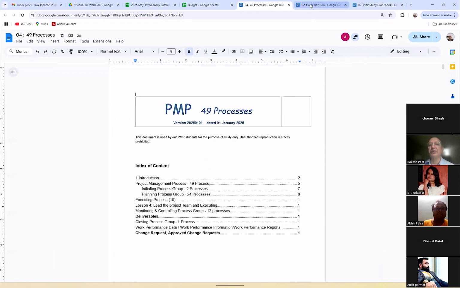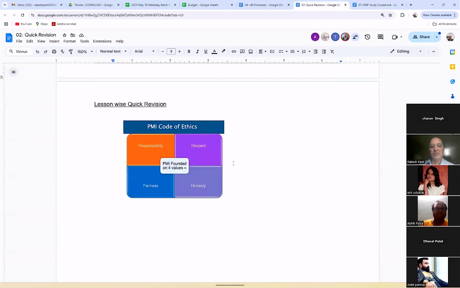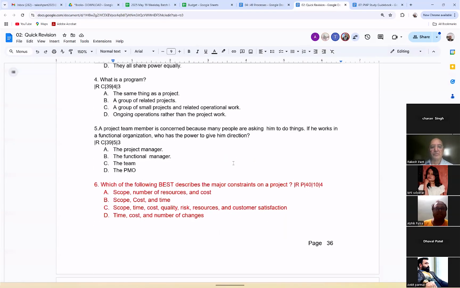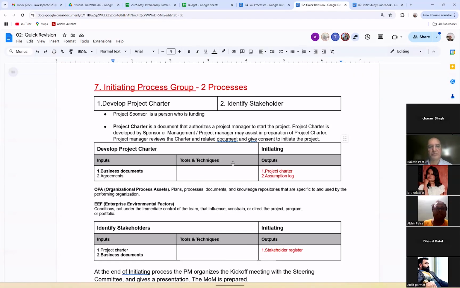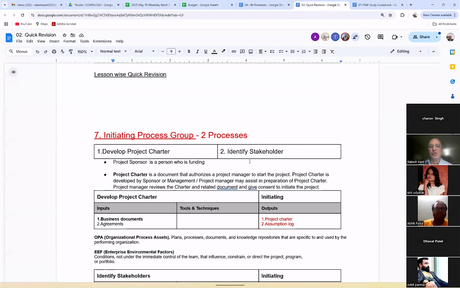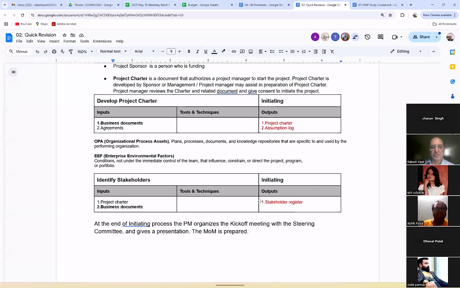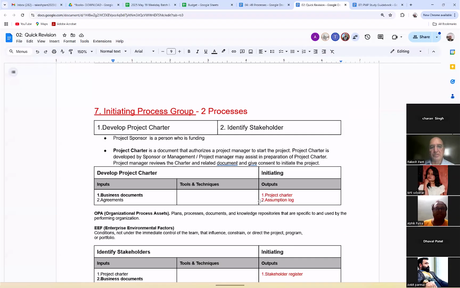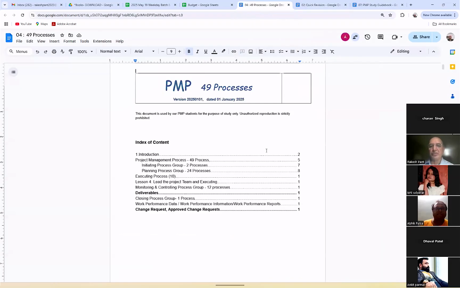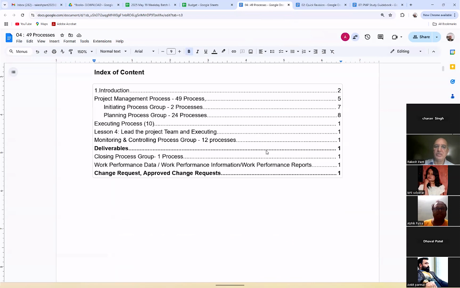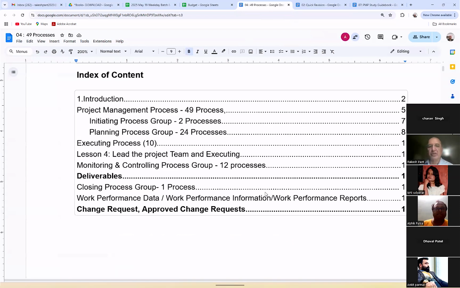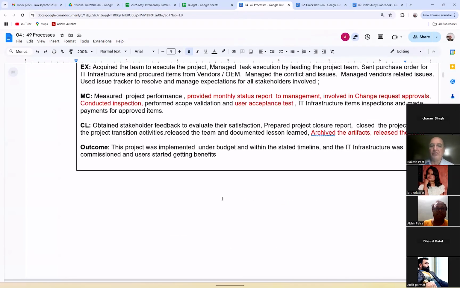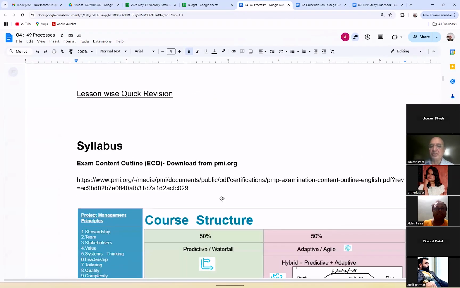The next is where we are going to start the initiating process. Before initiating the process, what we should do, we should try to understand the 49 processes. What are the initiating processes? So you will go to the 49 processes book and look at the initiating processes. I'm just revising it once again. We have learned 49 processes. How many are there in the initiating processes?